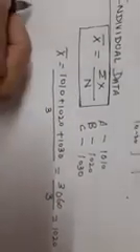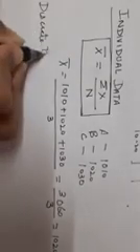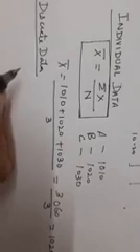Now the same question can be done by the shortcut method also, using the assumed mean method and step deviation method, but it is not advisable to go by this method. The second method which I am taking is the discrete data. As you know, discrete data means that you will have x and you will have corresponding values.